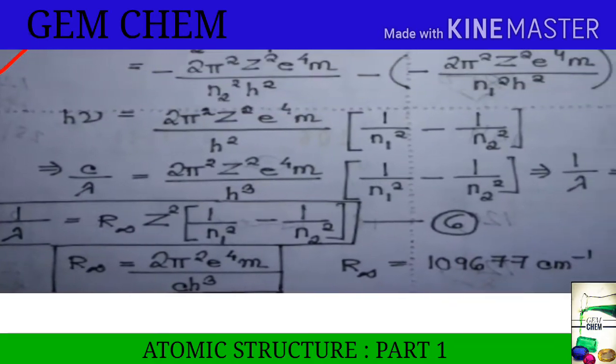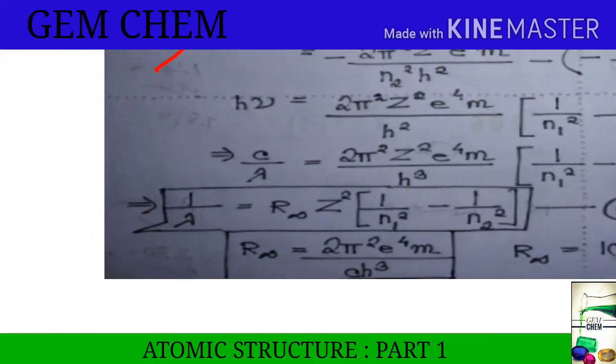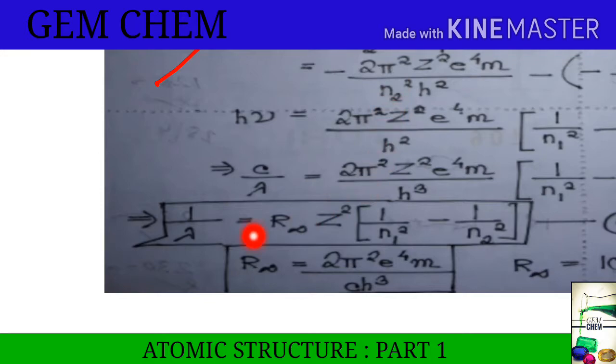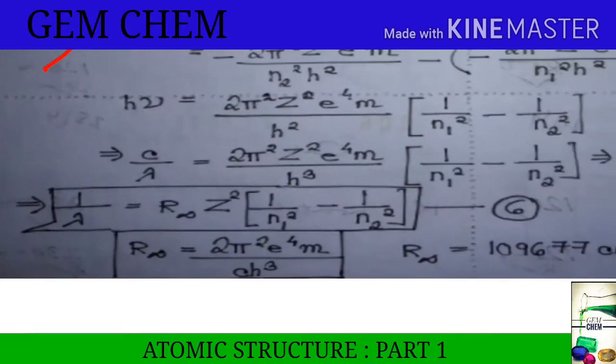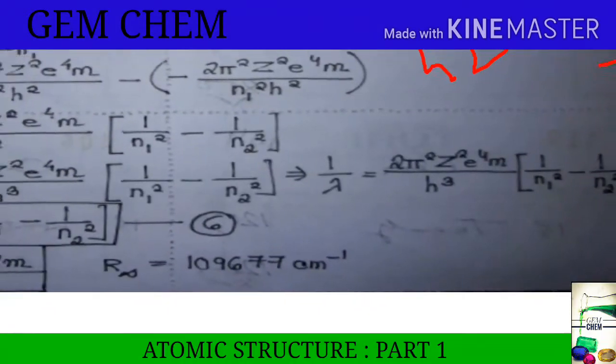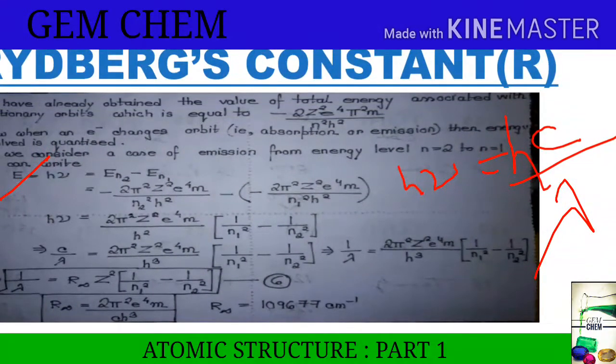Now we get this equation. This is the most important equation for us to know the absorption and emission spectra. From this formula we get this one: this is the Rydberg equation actually, and this is Bohr's equation.